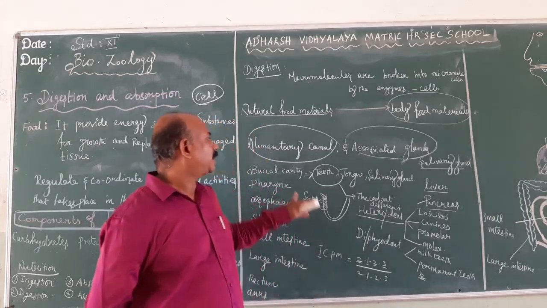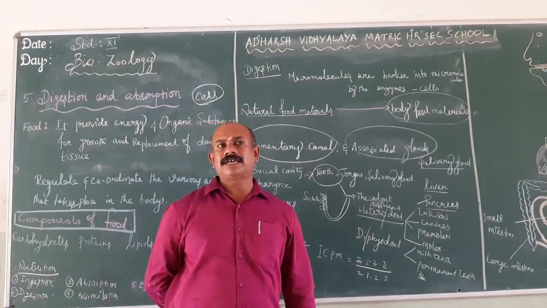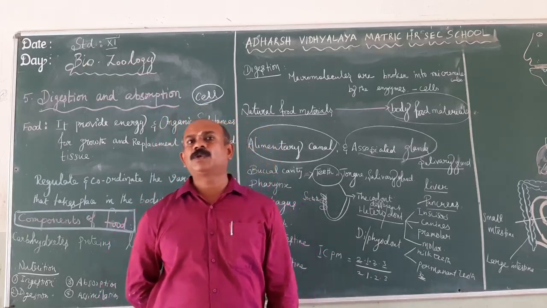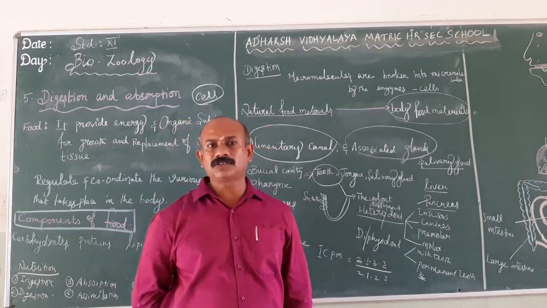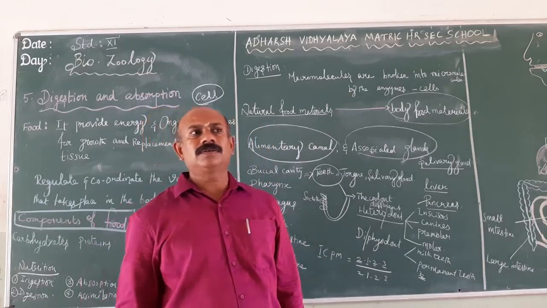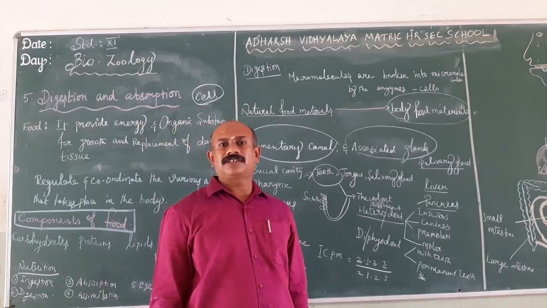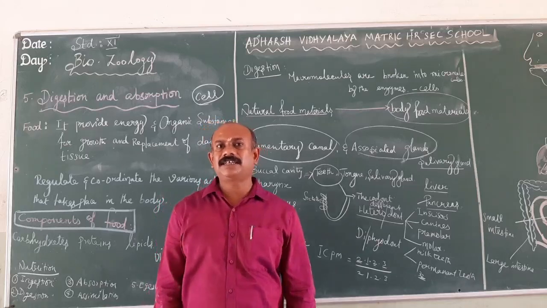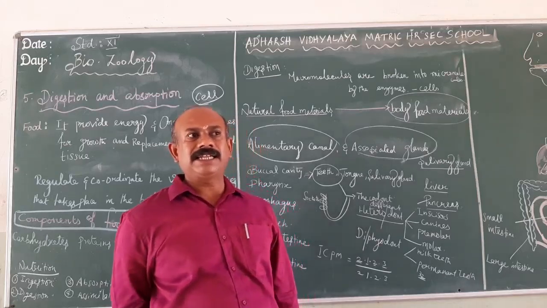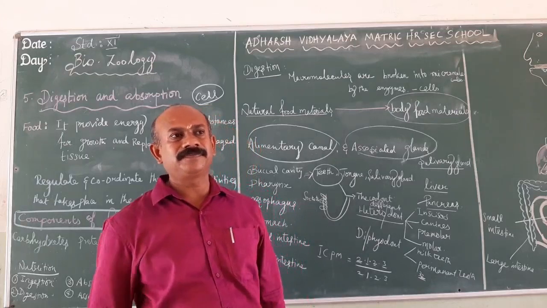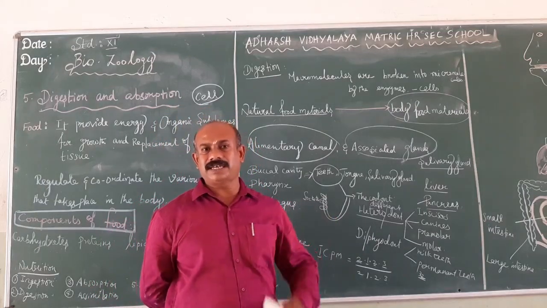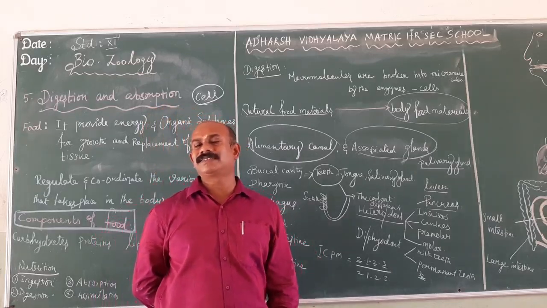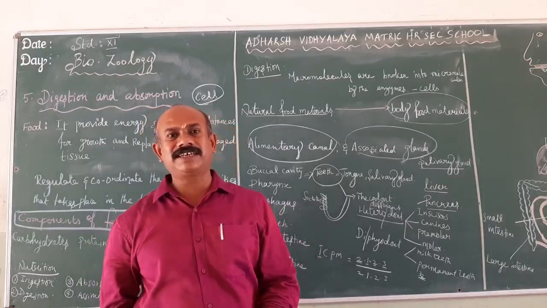The next one, the buccal cavity also consists of the tongue. The tongue is a long muscular organ. It is attached at the posterior end by a small muscular region known as the frenulum. So there is a small muscular structure that attaches the tongue inside the pharyngeal region, known as the frenulum. The anterior end of the tongue is free. The surface of the tongue consists of a large number of papillae or taste buds. It is especially used to differentiate tastes.